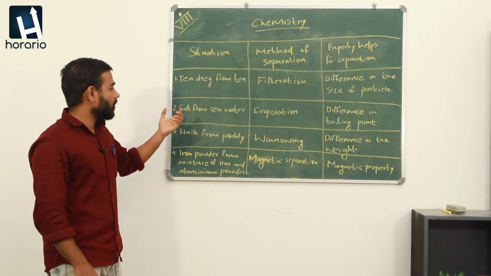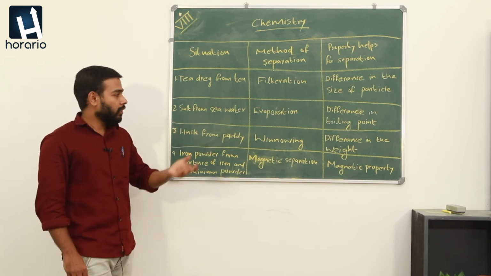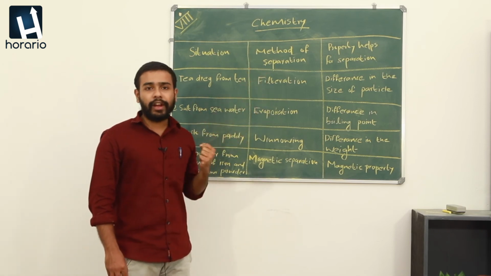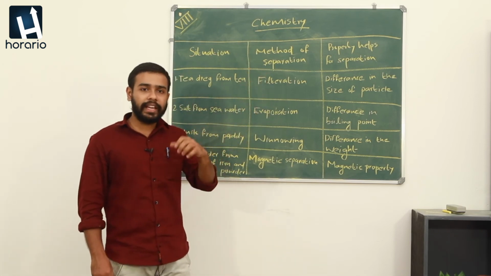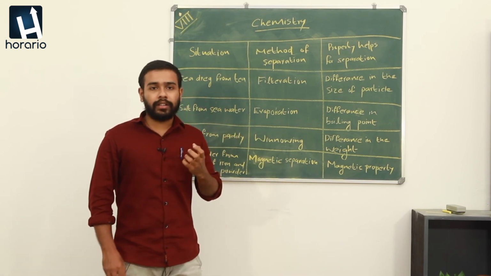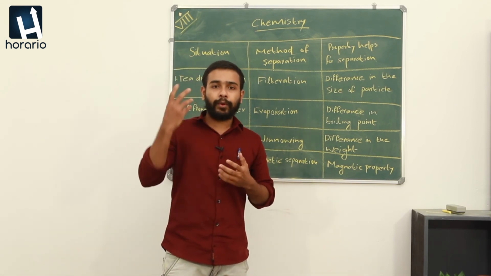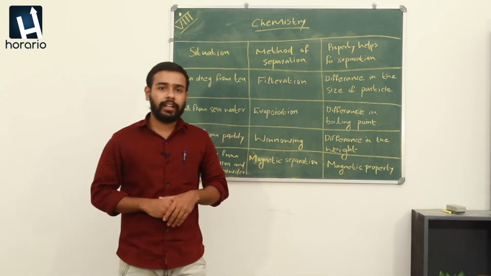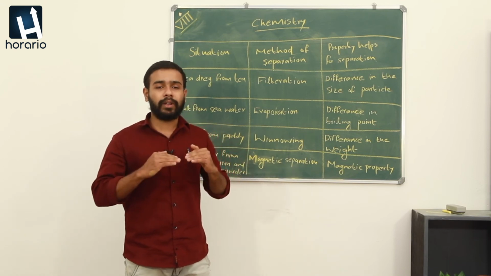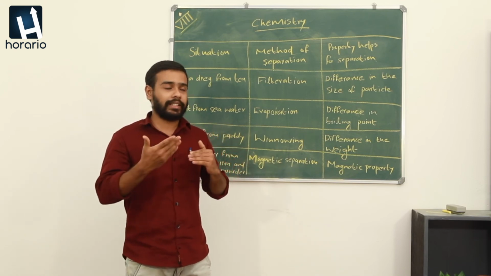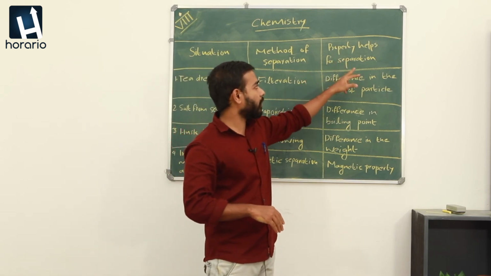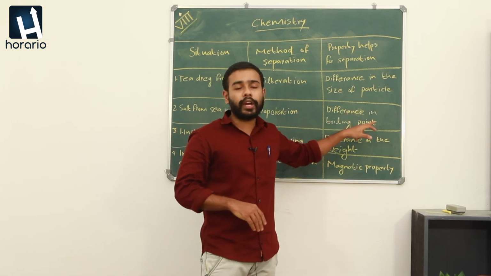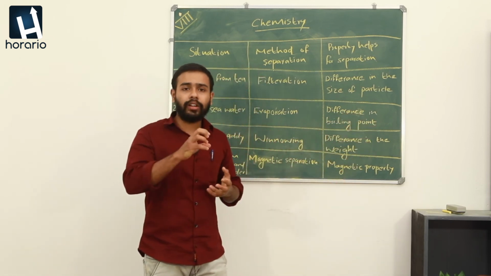And the next one is salt from seawater. Salt from seawater is separated by a method of evaporation. We apply heat to the seawater. So, the water will evaporate when the heat reaches a level of 100 degrees Celsius, but the salt is left behind because salt needs more heat to vaporize. So, the property which helps for separation of salt from seawater is the difference in the boiling point of salt and water.